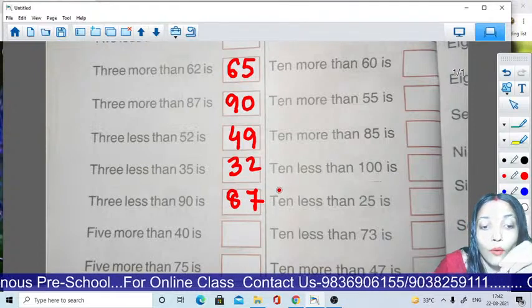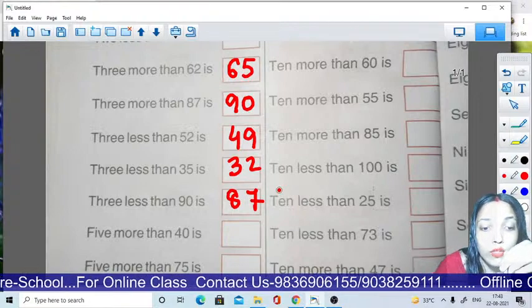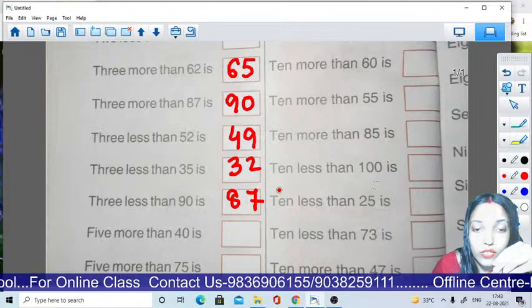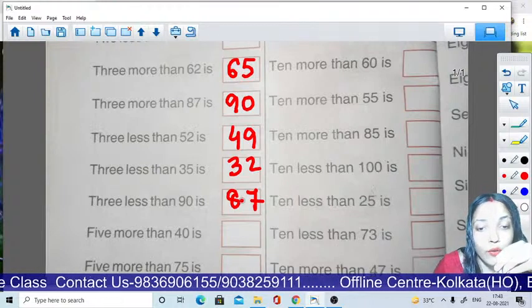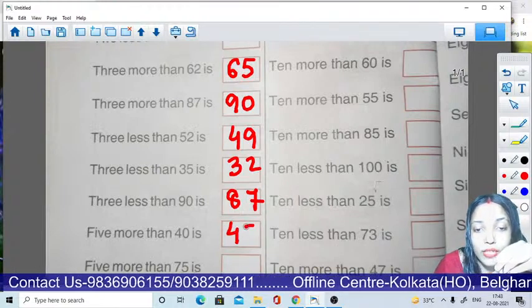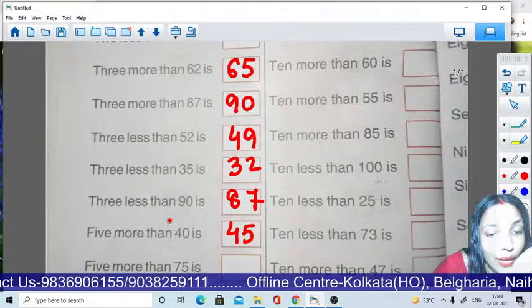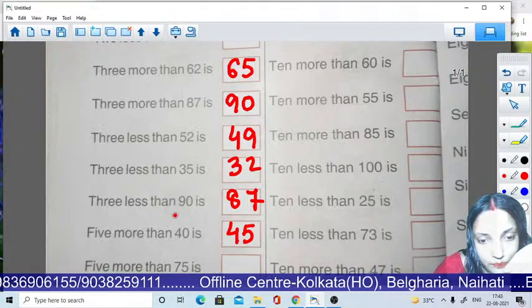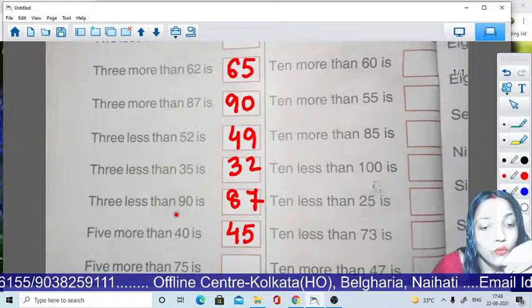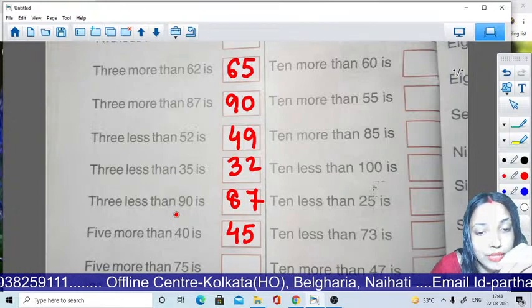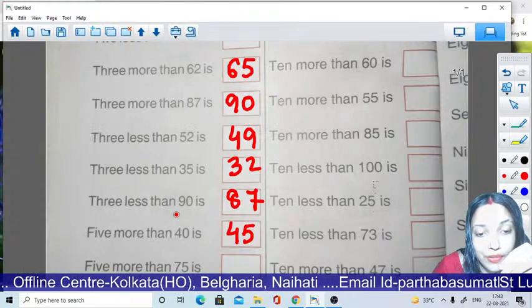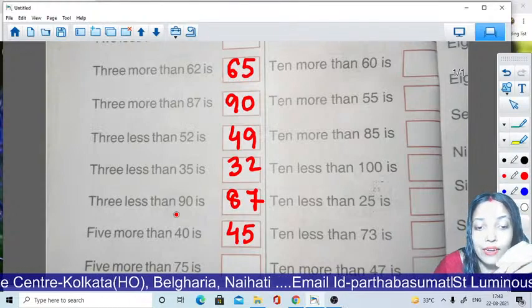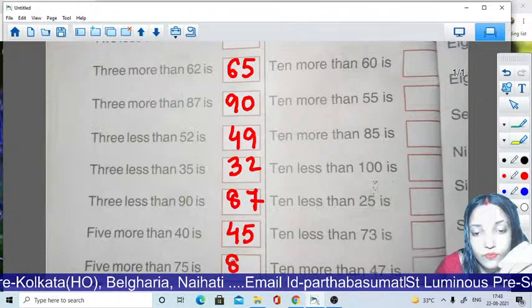Okay students, 5 more than 40. Count with me, forward counting because more. 40, then 41, 42, 43, 44 and last 45. 5 more than 75. Now count forward. 75, then 76, 77, 78, 79 and last 80.